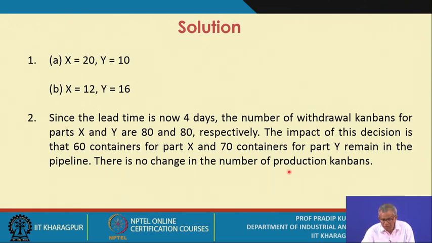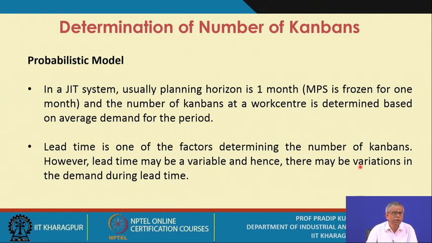There is no change in the number of production Kanbans. It is obvious, in fact. So this is just an illustrative example so that you understand this particular formula. This is the deterministic model fully, and there is a perfect understanding of how the factors are affecting one another.